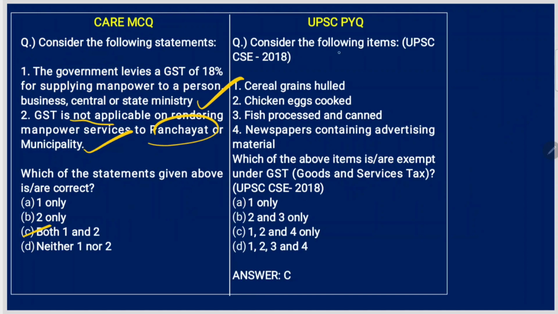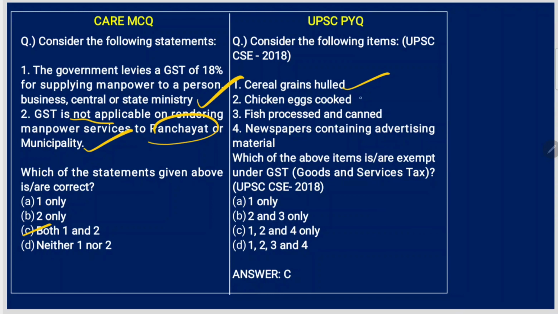Now the previous year question. Consider the following items: cereal grains hulled, chicken eggs cooked, fish processed and canned, newspapers containing advertising material. Which of the above items are exempt under GST? This was asked in 2018. Okay. Cereal grains hulled, yes. Chicken eggs cooked, yes. Fish processed and canned, no. 1 is correct. 2 is correct. So the answer can be between C and D, but let's check, because 3 is wrong, 1 to 4 is the answer.